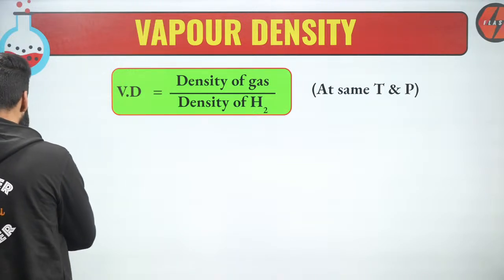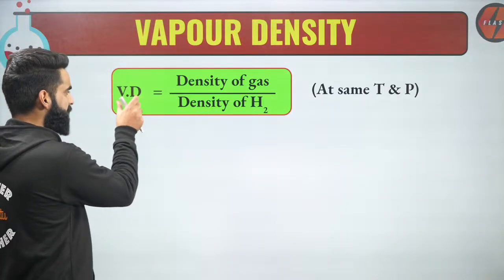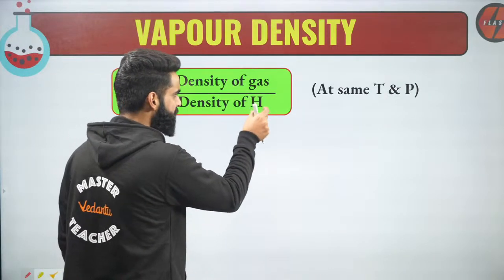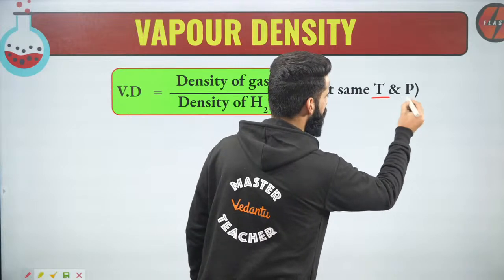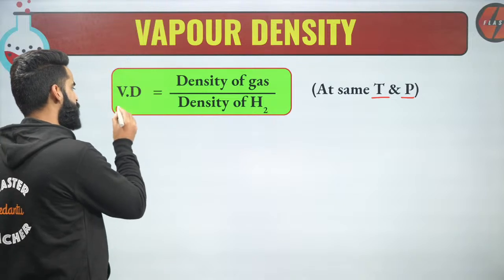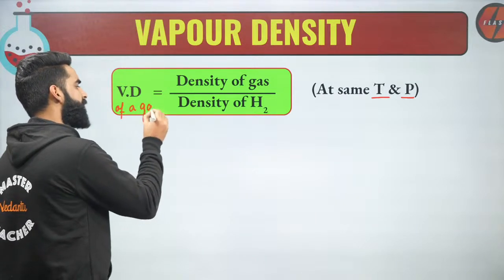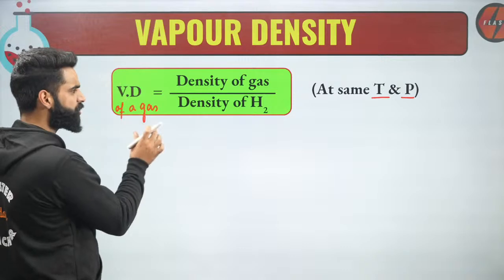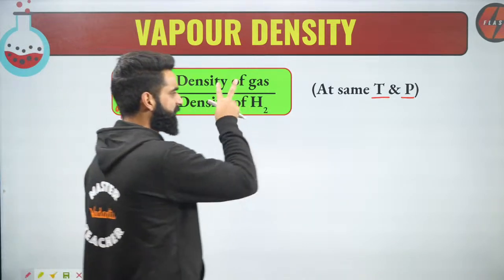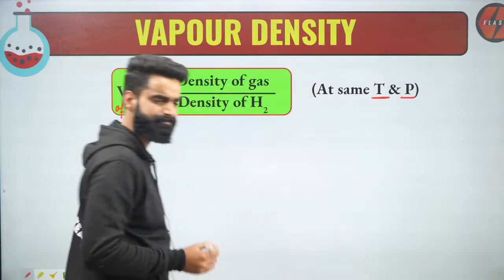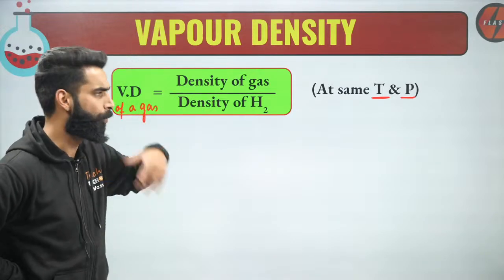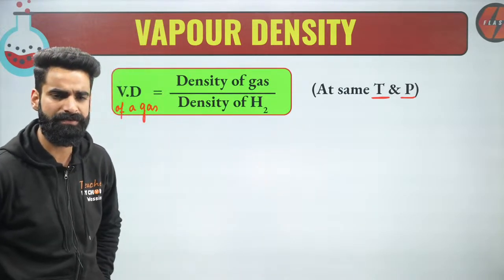Vapor density of a gas is the ratio of the density of the gas to the density of hydrogen gas when the pressure and temperature of the gas are kept constant. Very simple term, right?